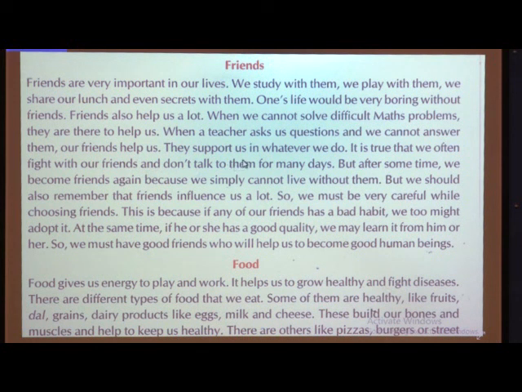They support us in whatever we do. Suppose you want to do some project, you want to do some activity, and you are unable to do it, your friends support you to do that. It means whatever good things you are doing, at that time your friends help us, and those are the good friends.